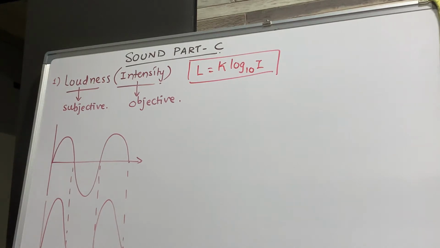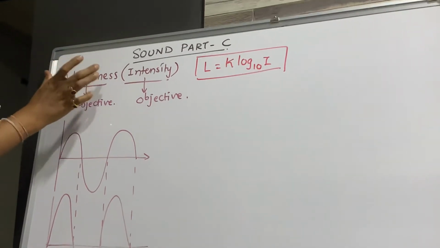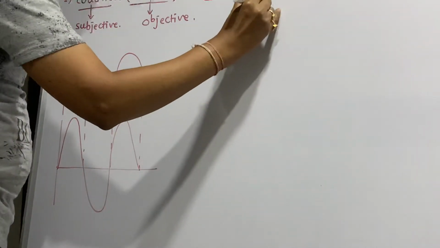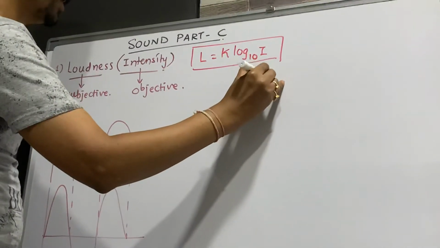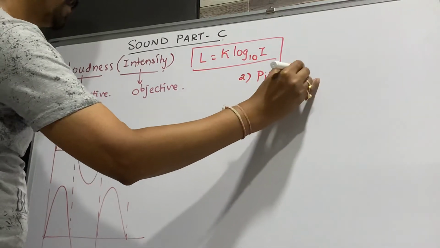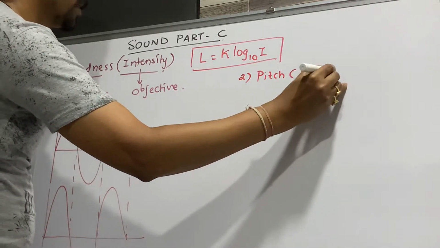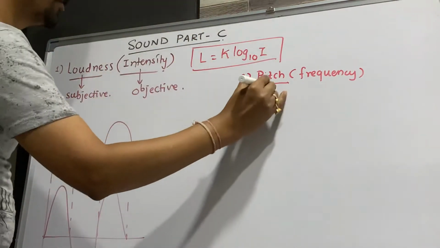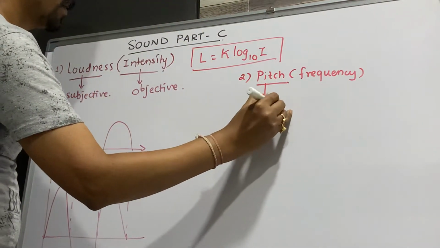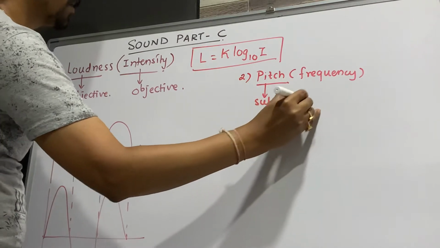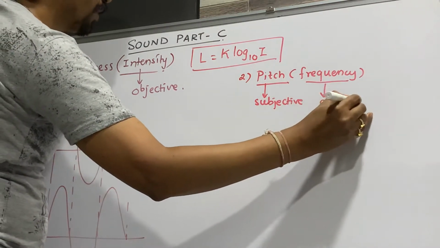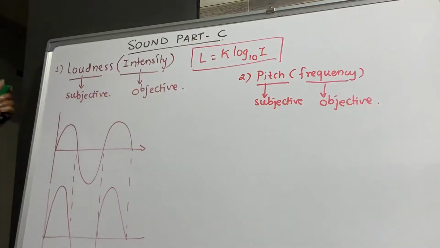Now, there are three characteristics of sound. Just as I have said, this is loudness. The second characteristic is pitch, in bracket frequency. Here also pitch is subjective. It will vary from person to person, and frequency is objective for all of them. The value of frequency remains the same.